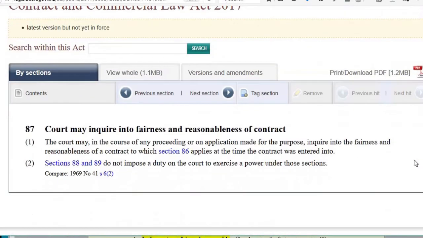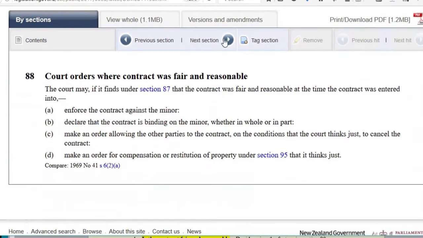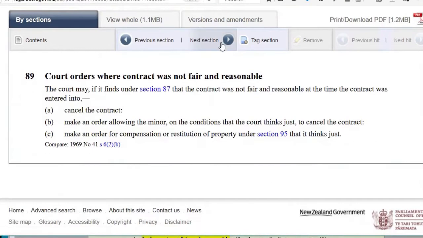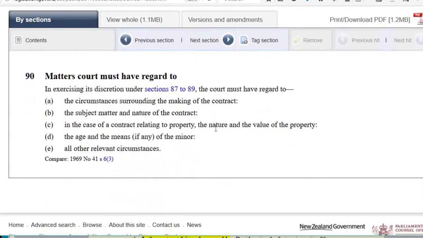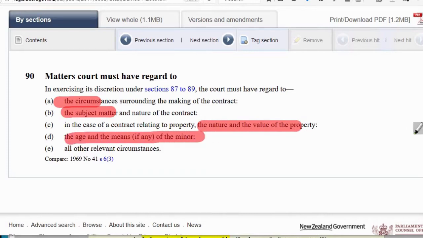we know that under Section 87, the court may inquire into the fairness and reasonableness of a contract. So we are going to have to look at whether this contract is fair and reasonable. At this point, it's best to go through to Section 90 and look at the matters or factors the court must have regard to in deciding if it's fair and reasonable. The circumstances, subject matter, nature and value of the property, and age and means of the minor, if any.